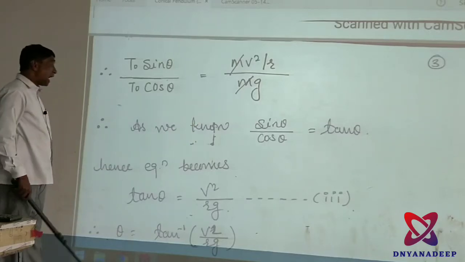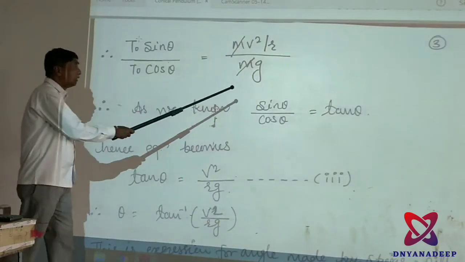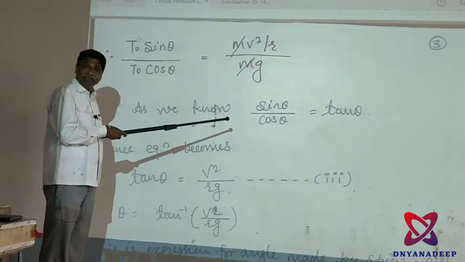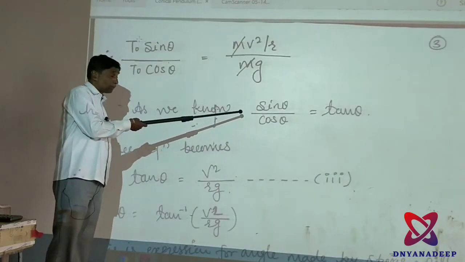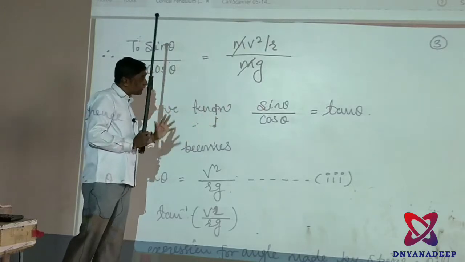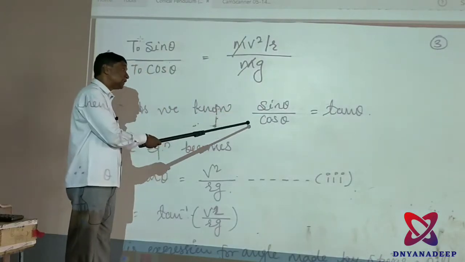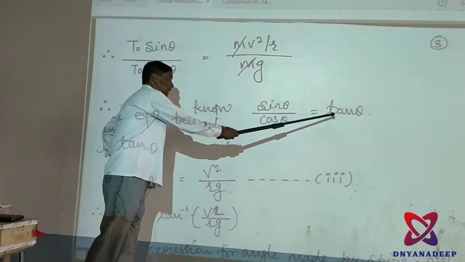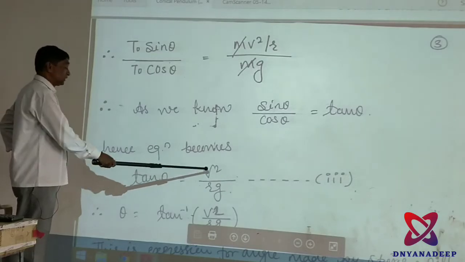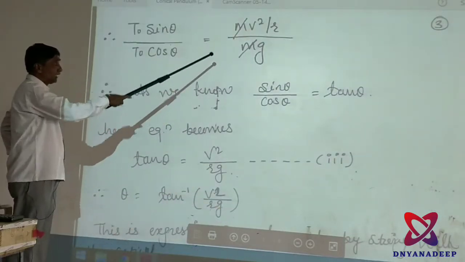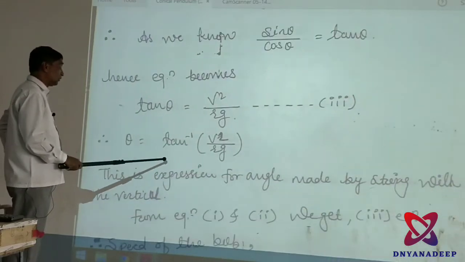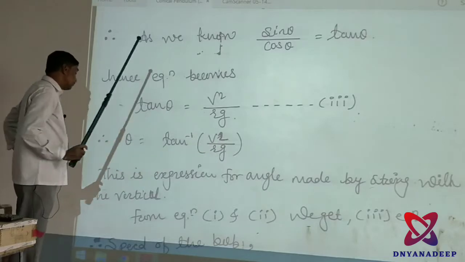As we know, sin theta upon cos theta is equal to tan theta. Here we write this so that even average students know it, because your reference book does not include it. Hence the equation becomes tan theta is equal to v square upon r g, because m gets cancelled. Therefore theta is equal to tan inverse of v square upon r g.